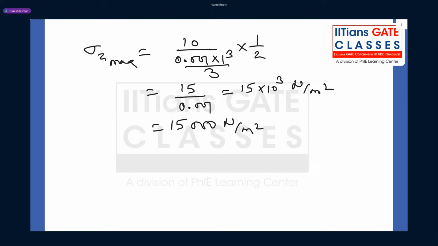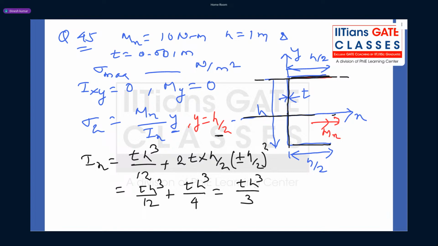This question is far simpler than many of the previous years' questions from thin walled structure. So what is the maximum bending stress, guys? Anybody got this correct answer? 15,000? Yes or no? I think many of you have not attempted this question. I have seen some of the responses. Okay, so this was the second question from aircraft structure.